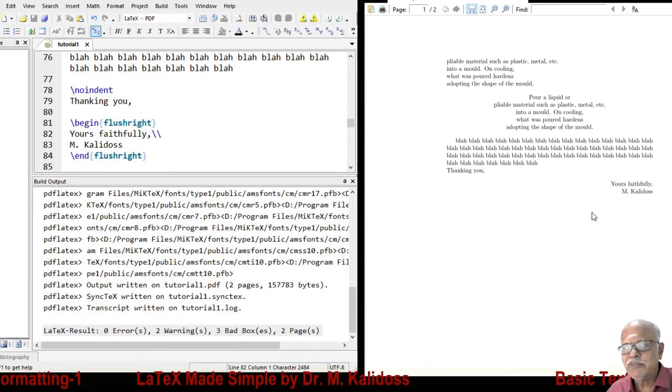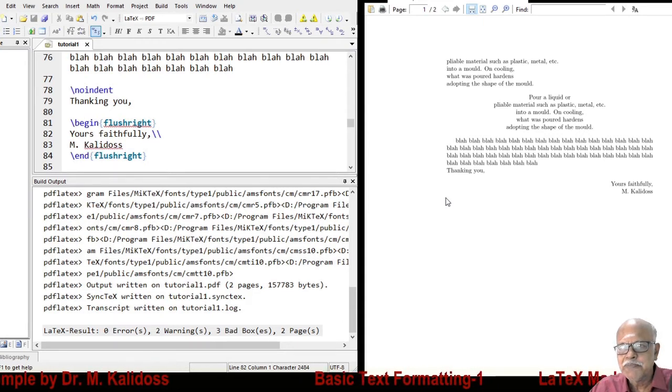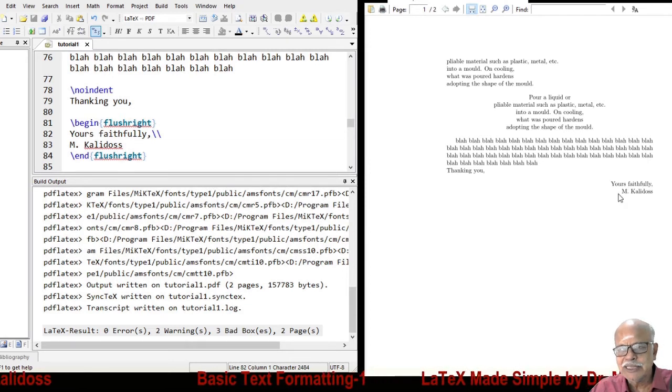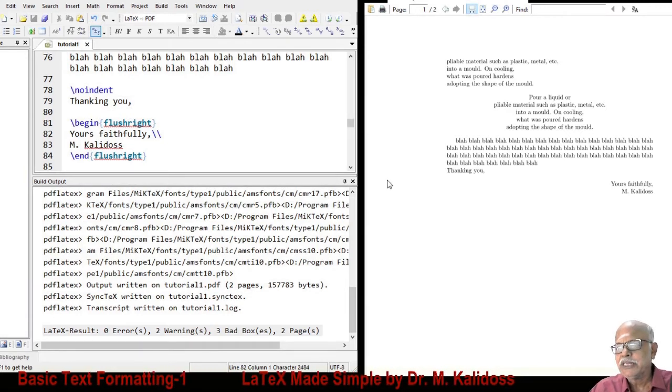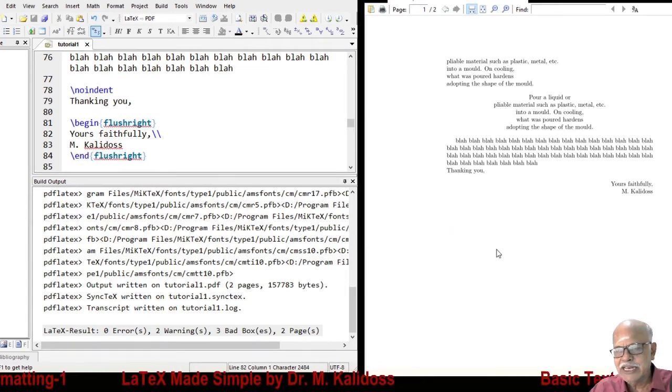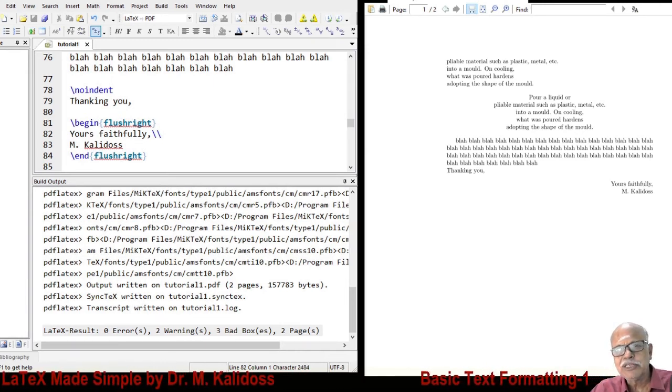But normally what we require is, in the same line as that of yours faithfully, we would like to have flush left the station, the place, and corresponding to the signature, we would like to have flush left the date. Then suppose we use here flush left, it will be available only in the next line, not in the same line. We can use what is known as mini page, that I will come to later.